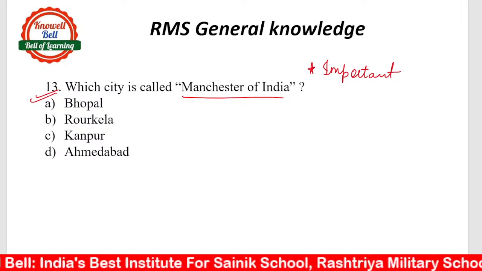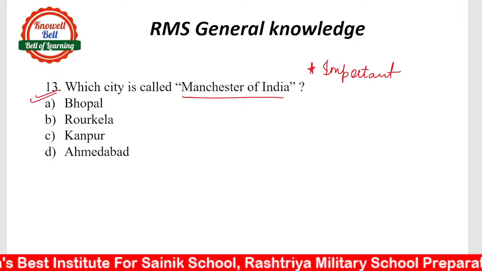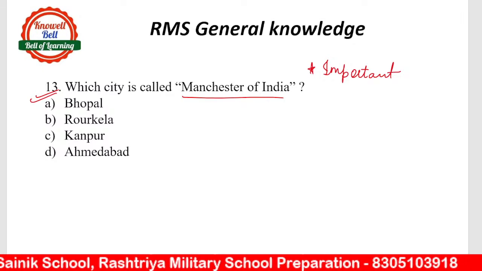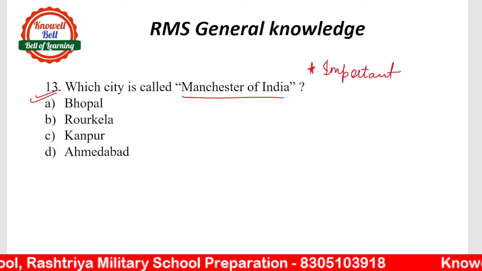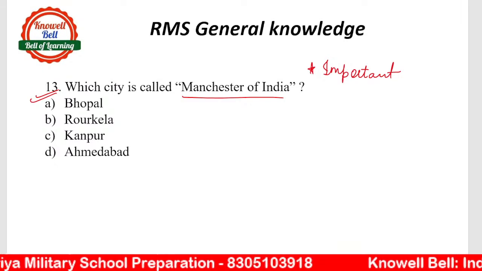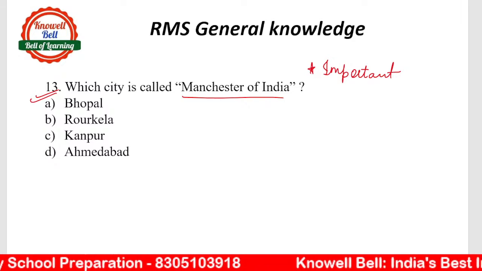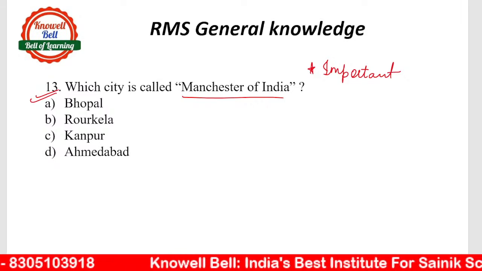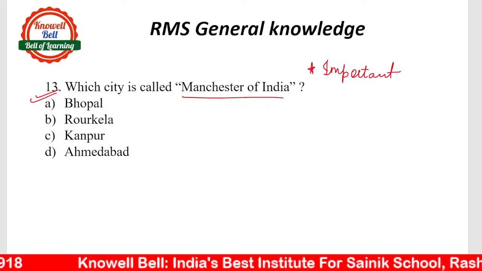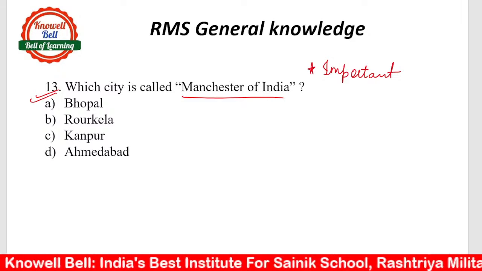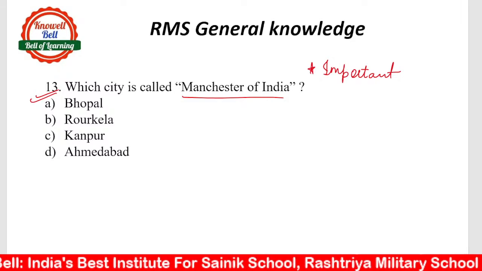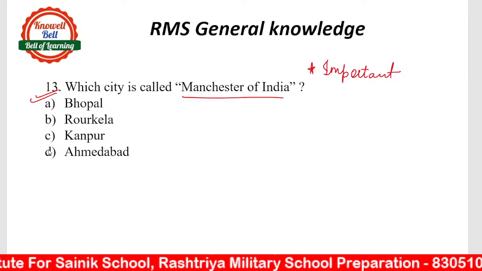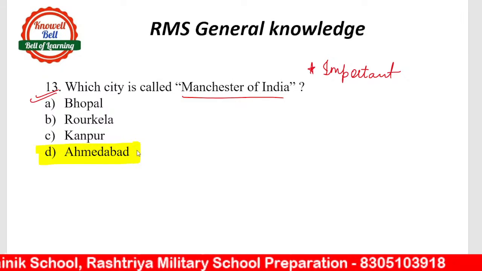B, Rourkela. No, Rourkela is not the right answer. Aditya is correct. Yes, Poonam. Rajiv Gandhi International Airport is located in Telangana. D. Very good. Everyone is answering. Correct Niyati, correct Abhya, correct Dhanvi, correct Raghavendra. What will be the right answer? The right answer is Ahmedabad. Ahmedabad is often known as the Manchester of India.